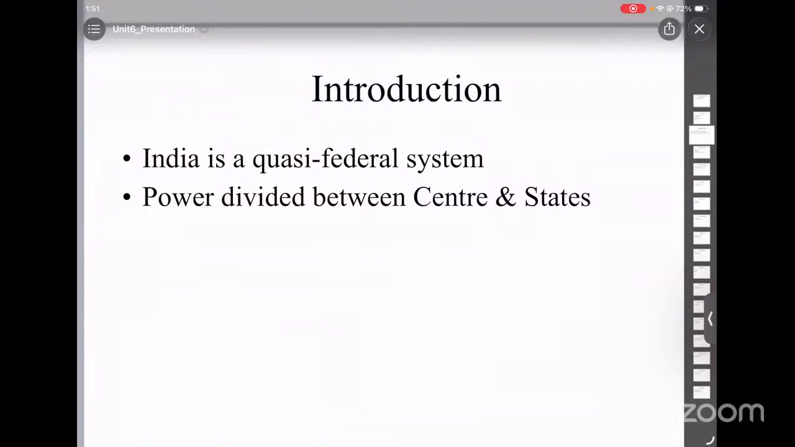First, let's start from the basics. You all know that India follows a system called the federal system. What does it mean? It means that power is divided between two levels, central government and state governments. Both have their own powers and responsibilities. But India is not a perfect federation; it is called a quasi-federal system. Why? Because the center is more powerful than the states.